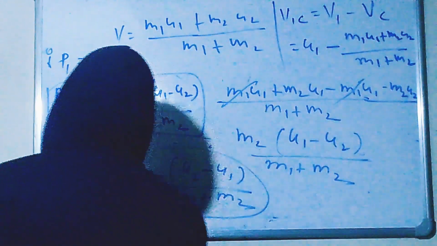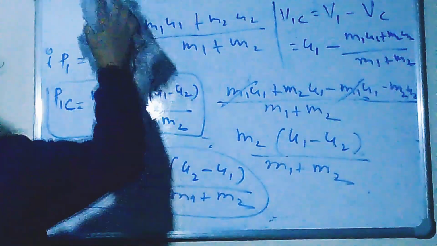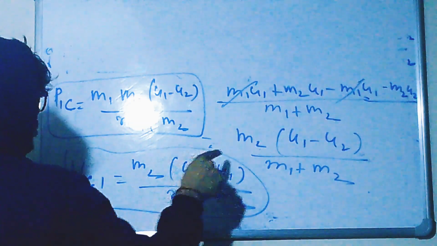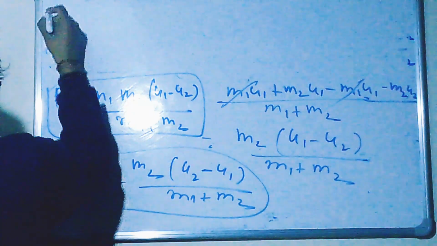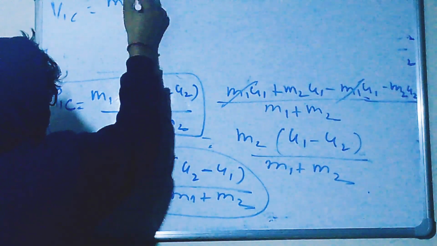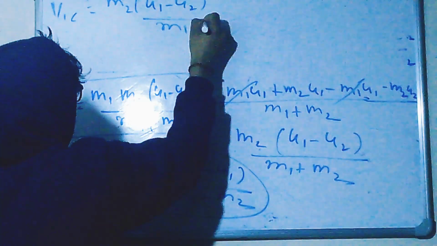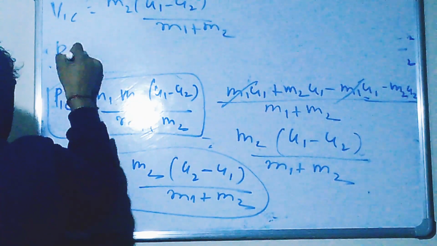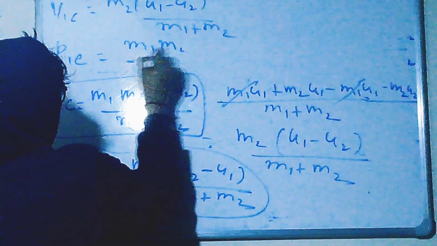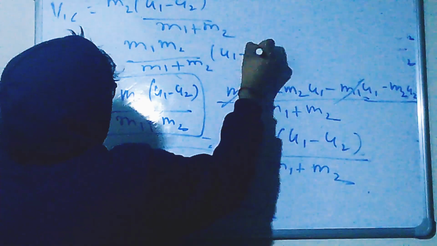Now we need this result, so I am writing this result and this result here on top of the corner. What was the speed of block 1 with respect to center of mass? m2 (u1 minus u2) divided by m1 plus m2. What was the momentum of block 1 with respect to center of mass? m1 m2 divided by m1 plus m2, into (u1 minus u2).